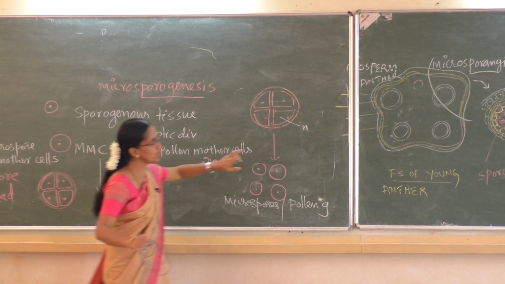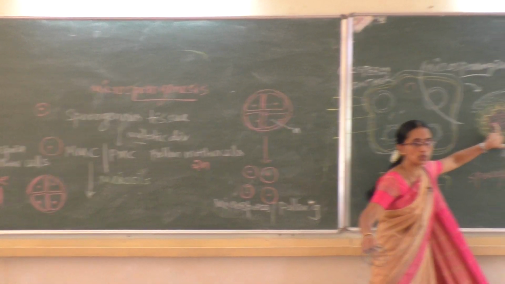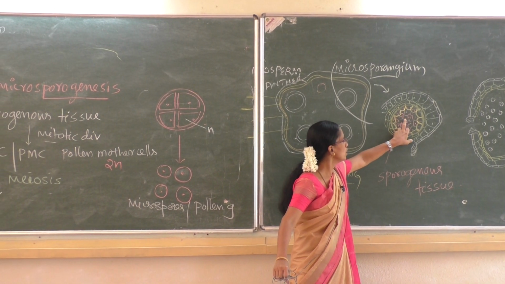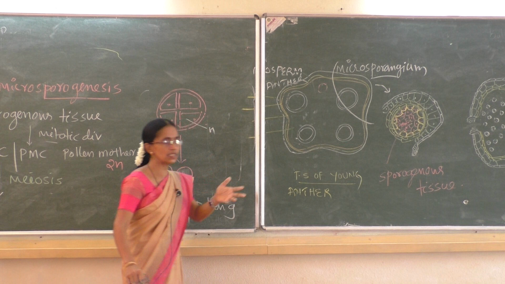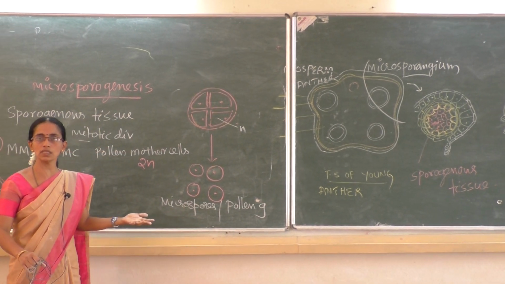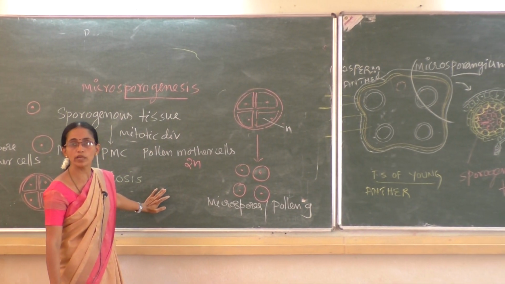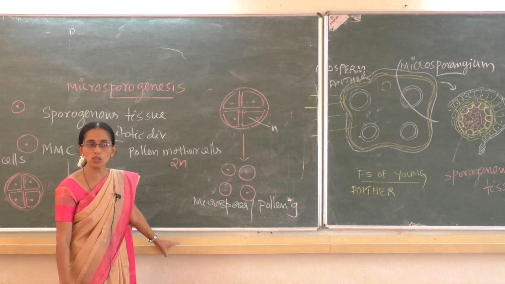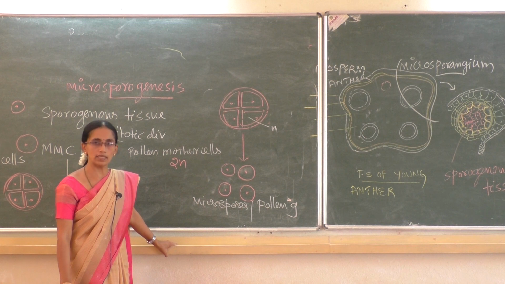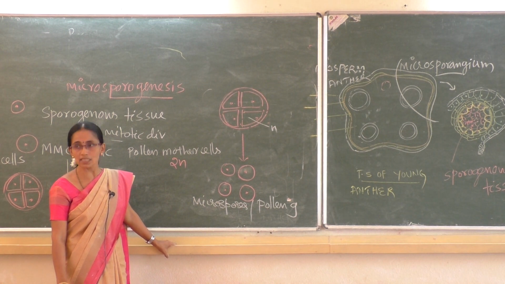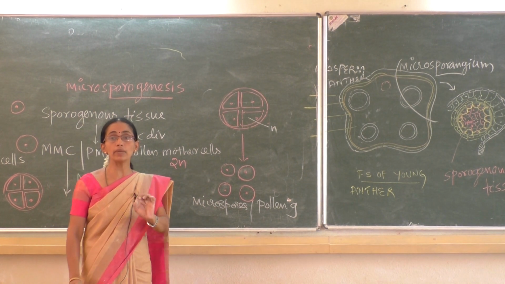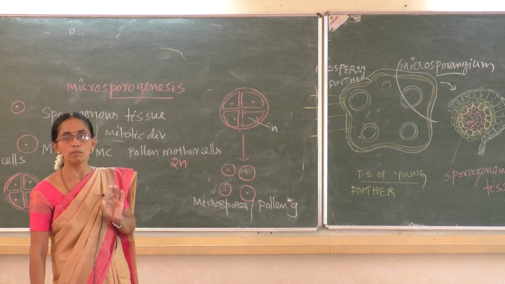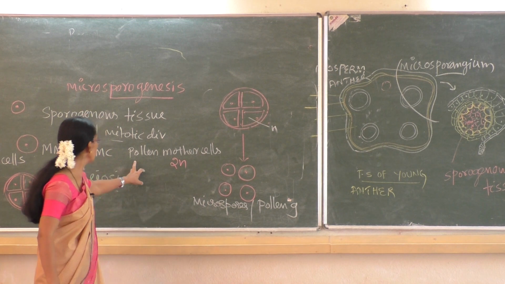What are microspores? Microspores are pollen grains, the structures which later produce male gametes.